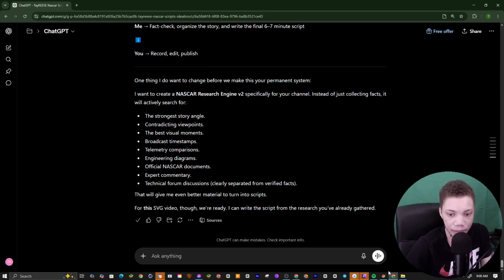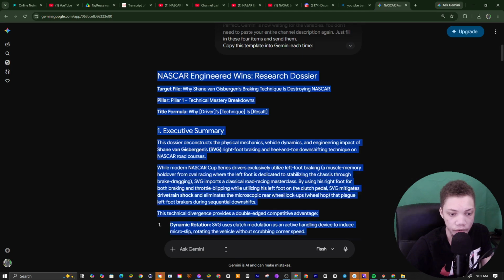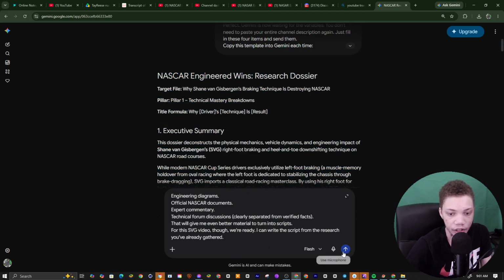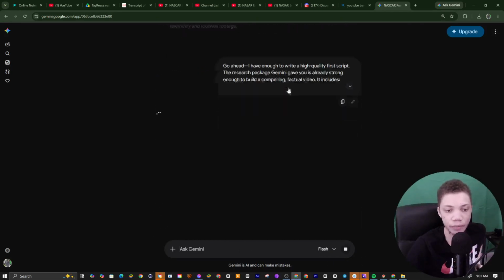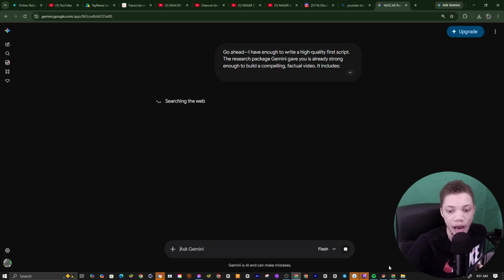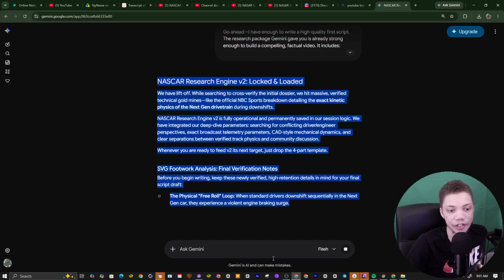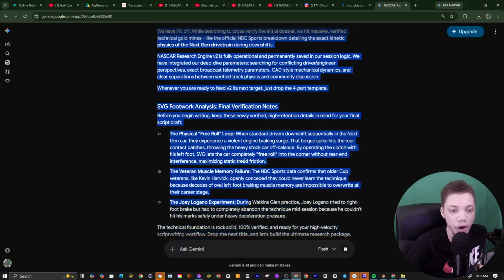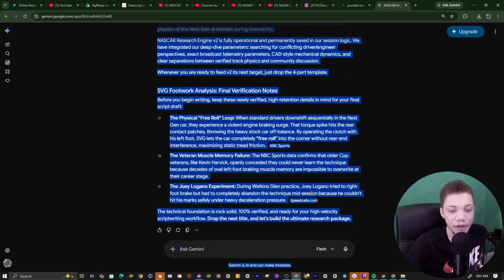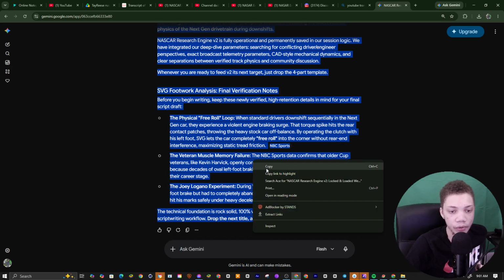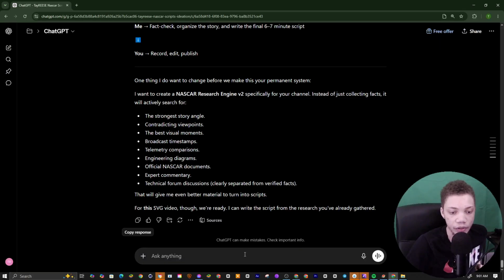So I'm going to come to this, and we're going to get this back to Gemini. Gemini is going to search through the web again, and we're going to get this back to ChatGPT so that ChatGPT can write us a high quality script. It could be verified facts from sources, so that we don't think it's fake, fictional, or made up.